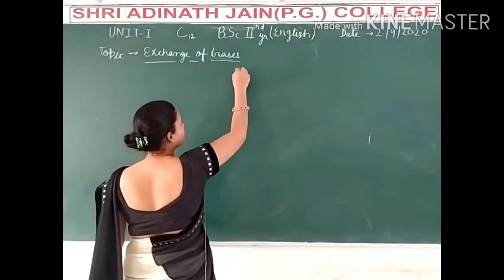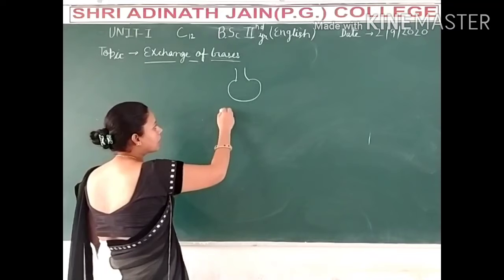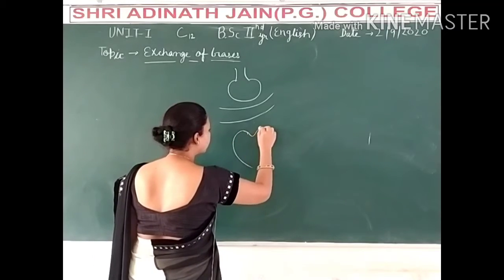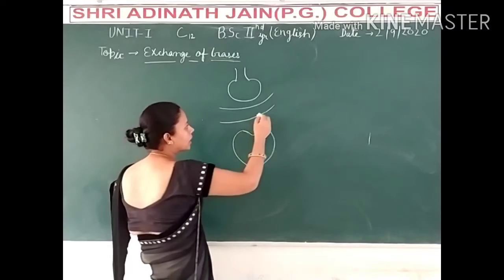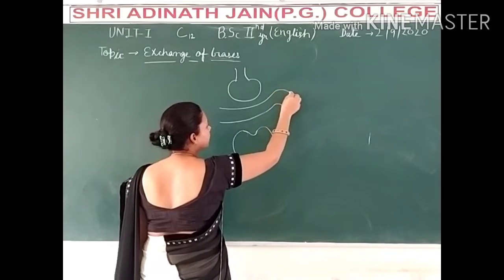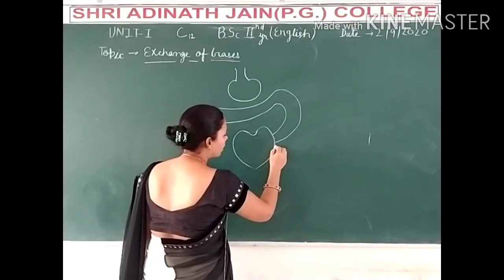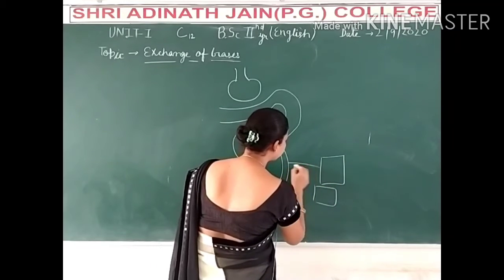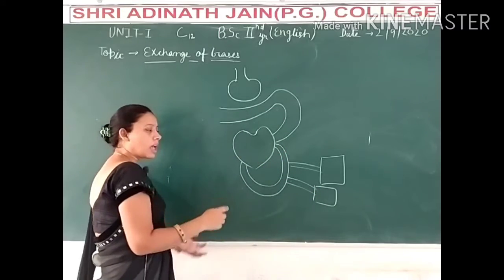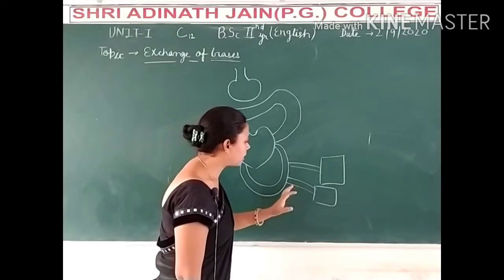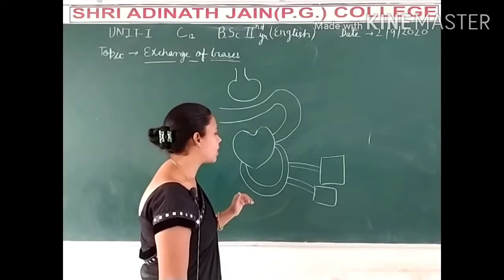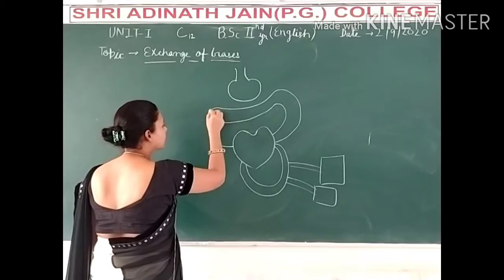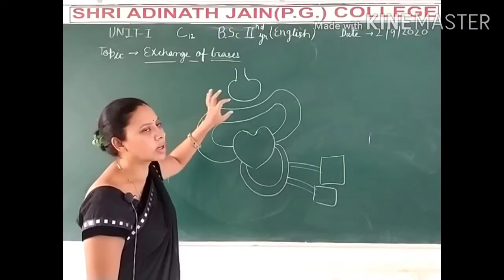So in that case, it's an alveoli. Around the alveoli, the blood capillaries are there, and from the blood capillary the blood is transported to the heart, then from the heart the blood is transported to the tissue, and deoxygenated blood is collected by the blood vessels, and from the blood vessels this blood is again transported into the heart, and from the heart this blood is transported to the lungs area.